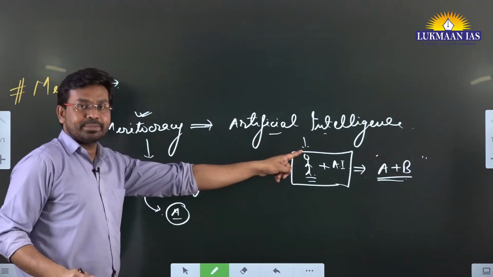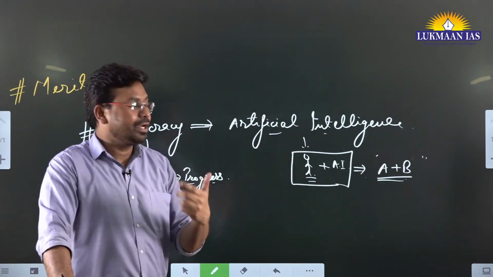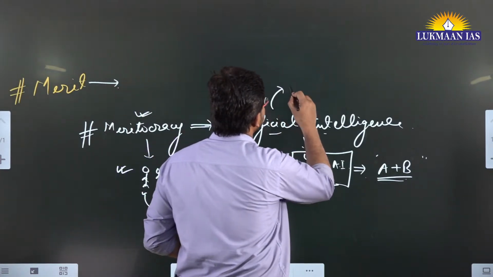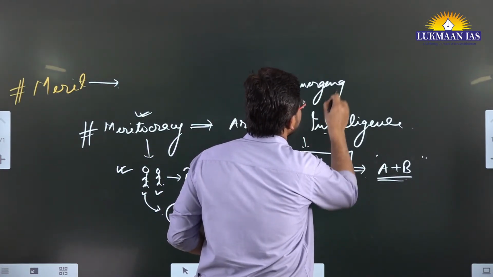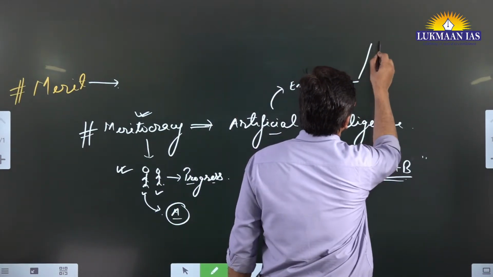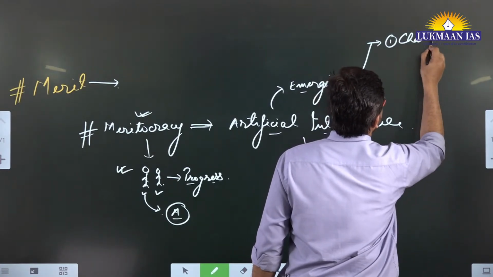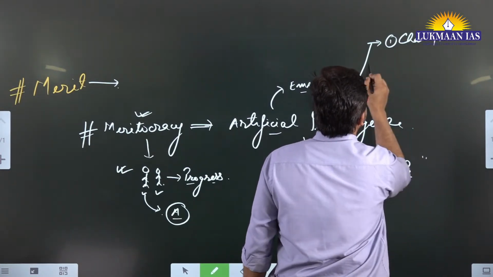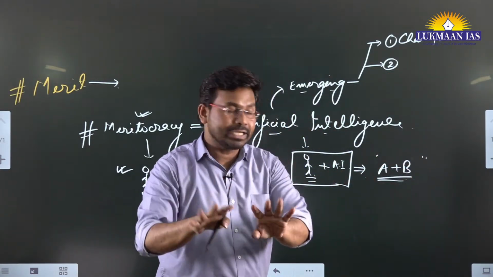Why is it challenging this particular thing? Because artificial intelligence is an emerging field at this point of time. We have seen artificial intelligence systems in multiple domains. For example, we have seen this ChatGPT, right, which is able to generate content based on the kind of command that you give.